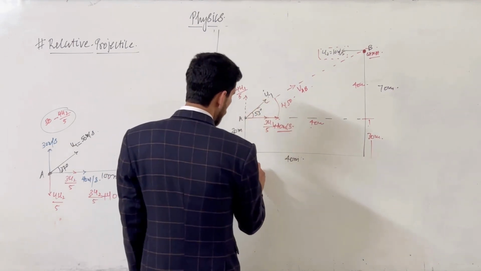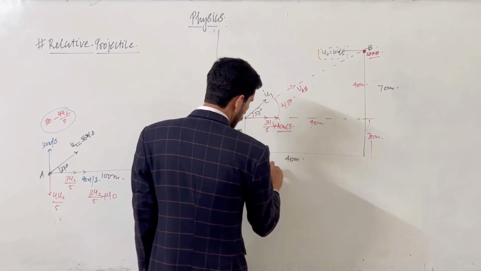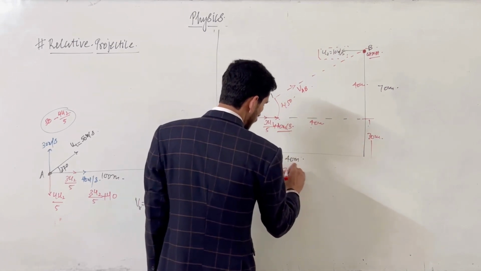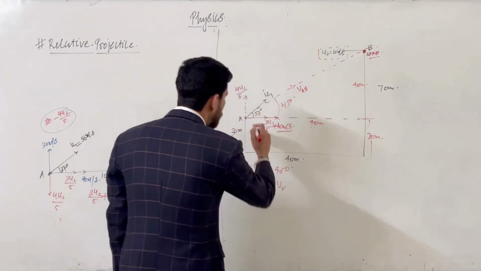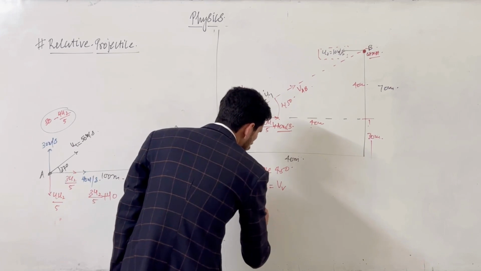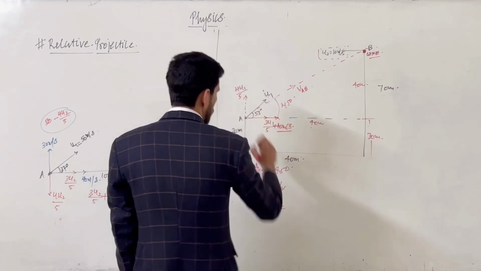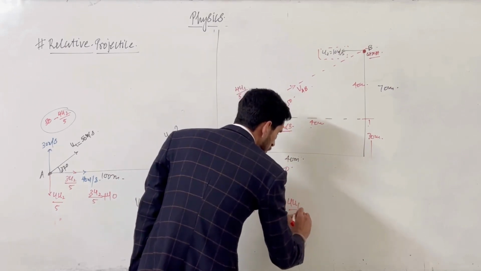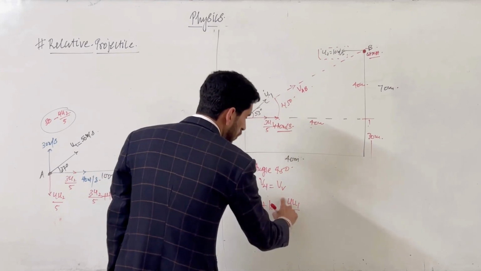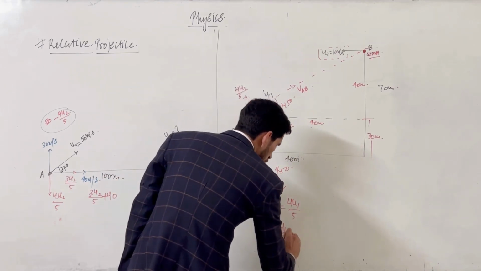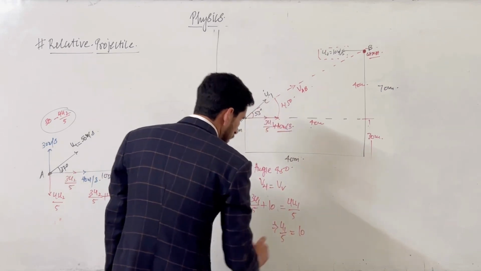For a 45 degree angle, V horizontal equals V vertical. So 3u1 upon 5 plus 10 equals 4u1 upon 5. Transferring to the other side, 4u1 by 5 minus 3u1 by 5 becomes u1 by 5, which equals 10.